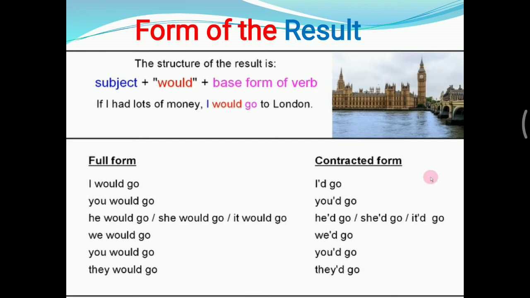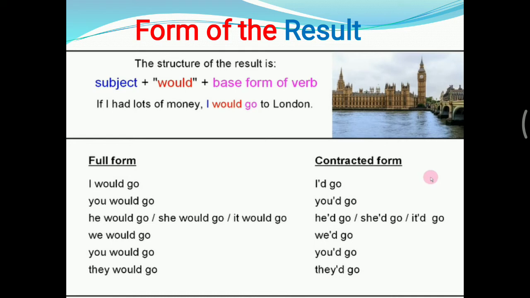I would go to London. So I, subject, would, and go. Go is the base form of verb, or verb 1, go. So in the condition clause, we use simple past, I had, and in the result clause, we use would and base form of verb, would go. Okay.